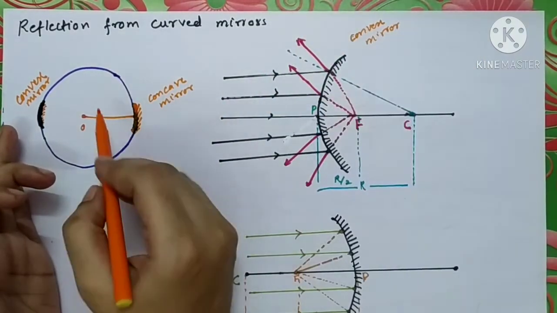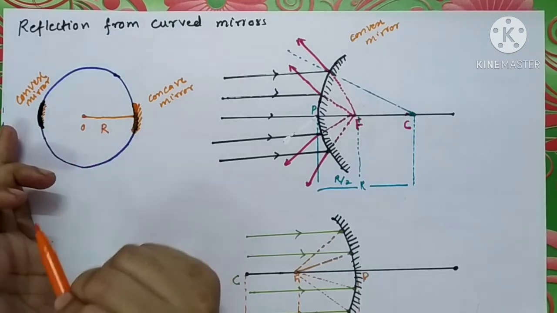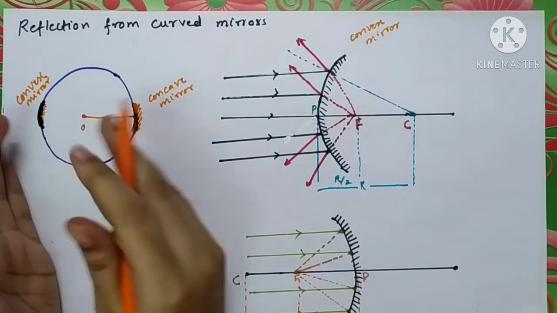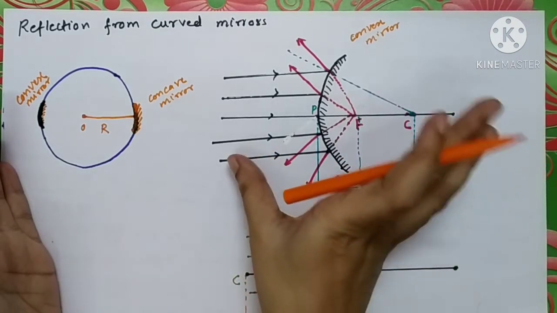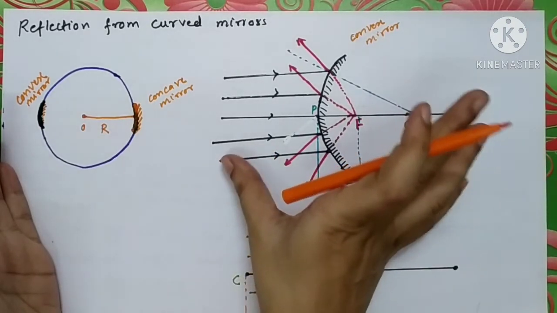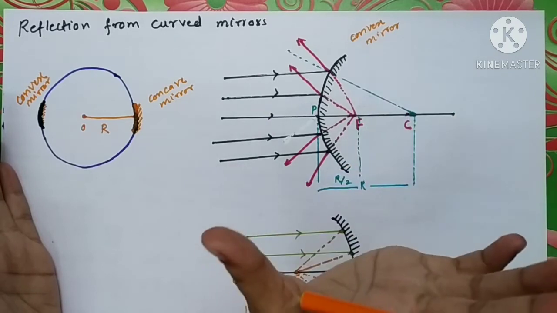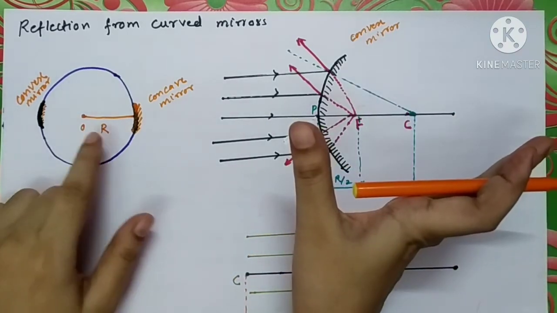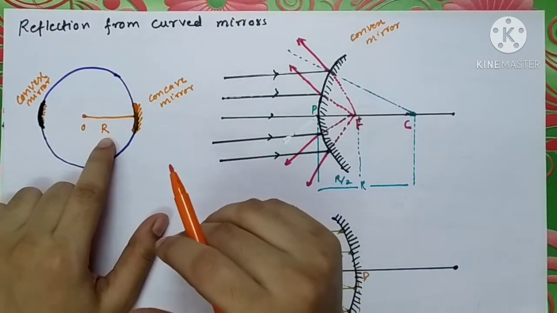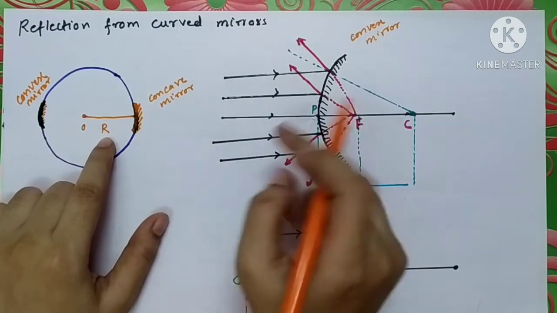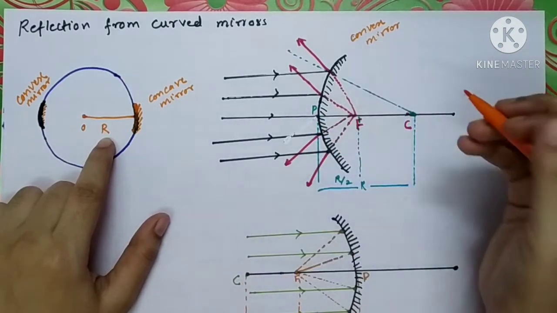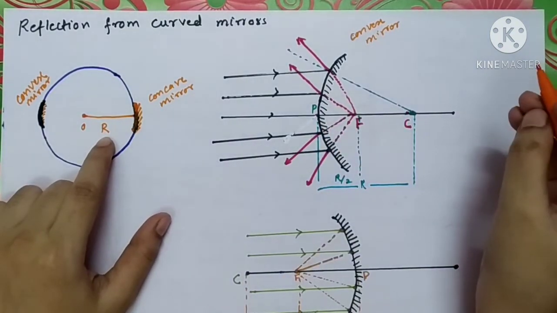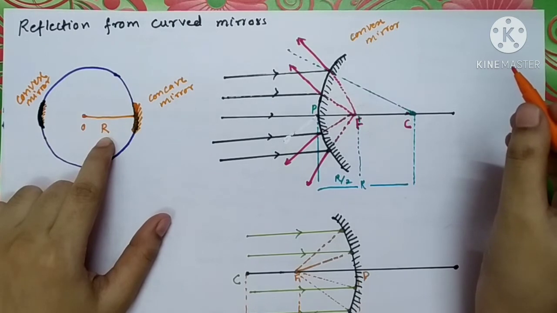So the radius of this sphere is called the radius of curvature, R, and it is very, very large compared to anything else seen in this diagram. Radius of curvature is nothing but the radius of the sphere of which this curved mirror is a part.